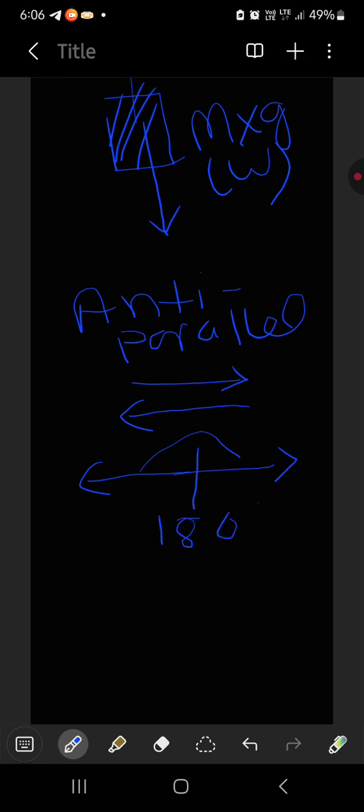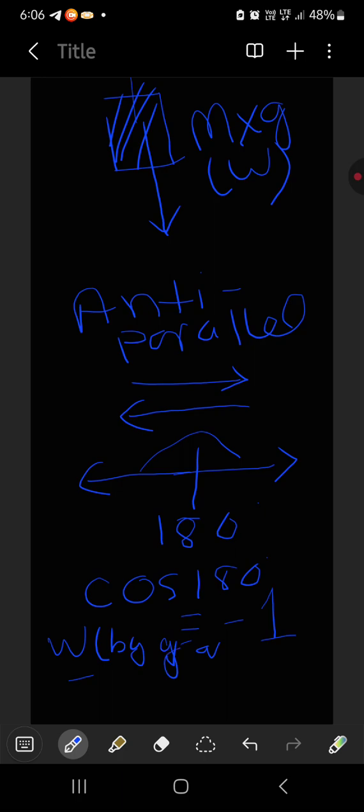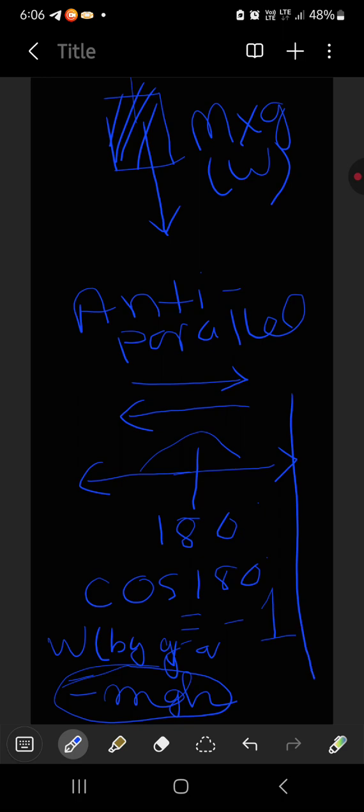Okay, and cos 180 degree is -1. Thus we can get the work done by the gravity is always minus of mgh, negative mgh. It is minus mgh. So this is the concept why it is minus mgh. Hope it is clear right now.